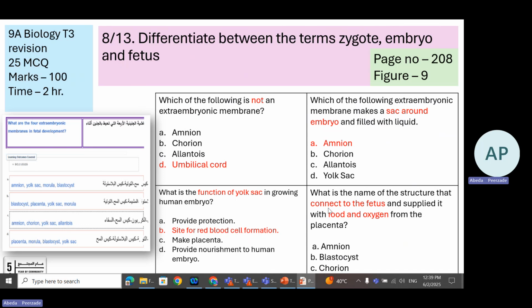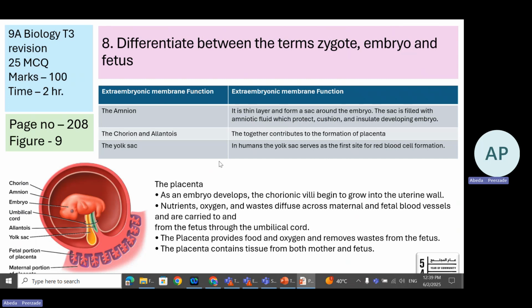Okay, we are talking about question number 8 and 13 together. So let us first see what is amnion. Amnion, over here you can see, is a thin membrane around the embryo. It is a thin layer and forms a sac around the embryo.